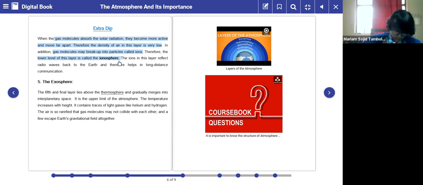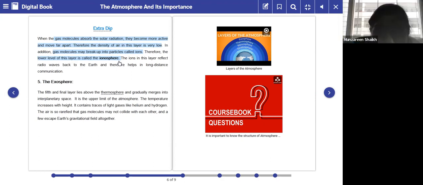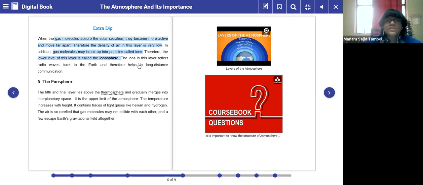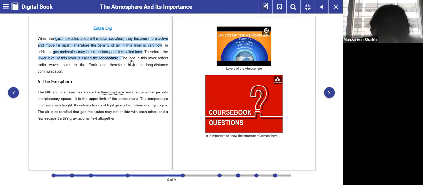Clear? Yes, ma'am. The ions in this layer reflect radio waves above the earth and therefore help in long distance communication. That's the reason it helps. These ions, which are there in the lower level, reflect the radio waves back to the earth.